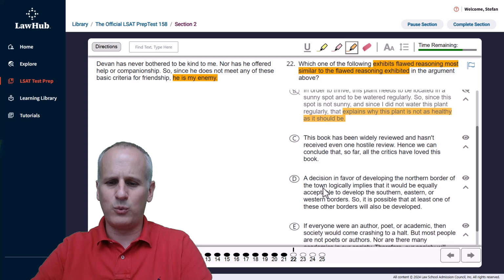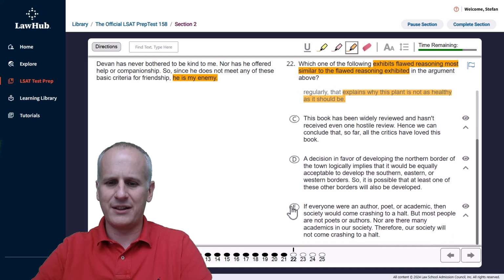So we'll scroll down just once to frame up all of the other answer choices now that we know A and B are incorrect. Now, choice C: this book has been widely reviewed and hasn't received even one hostile review. Okay, we've got the two conditions that we want at the outset. Hence, we can conclude that so far, all the critics have loved this book. So now we've gone to the complete flip side of just saying, well, they didn't dislike it, doesn't mean that they have to have loved it oppositionally. So I'm going to hold choice C for now.